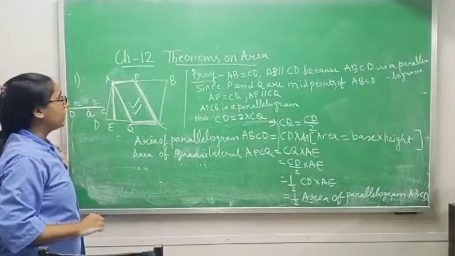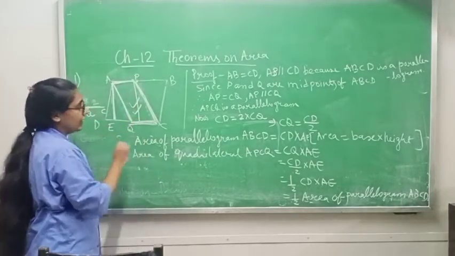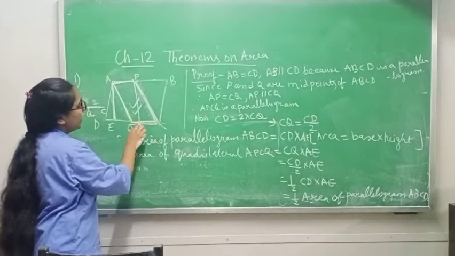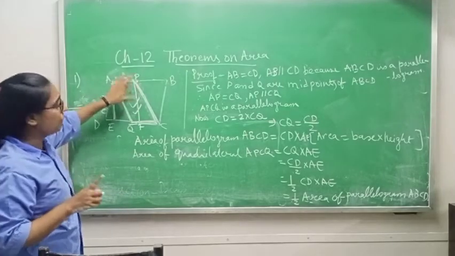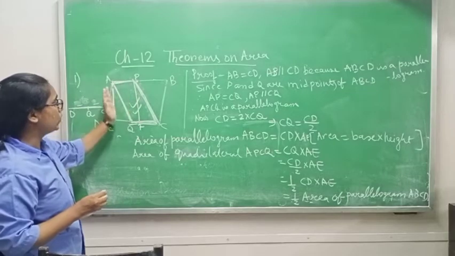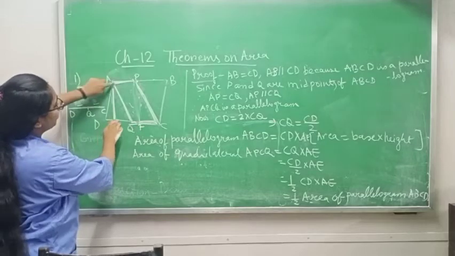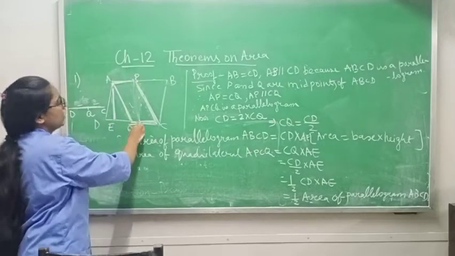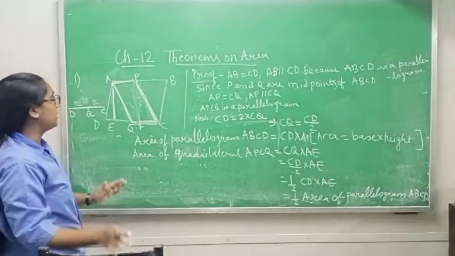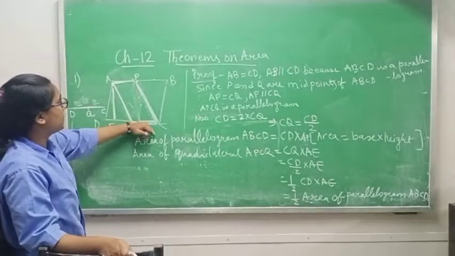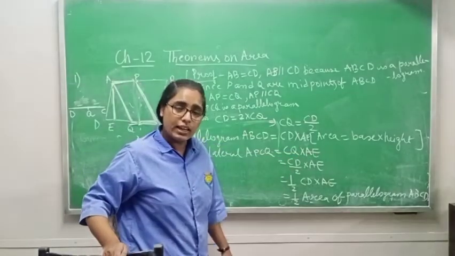Now you will ask, ma'am, this A is not inside this APCQ. Now suppose that you are taking this one as your height and giving name F. So PF and AE both will be equal because they are inside the only one parallelogram. So no need to do it again. In place of PF, you can write AE because both are nothing but height. Whether you are drawing from this part or this part, height will be same in same parallelogram. That is why in place of PF, I am writing AE. So height is equal to AE.